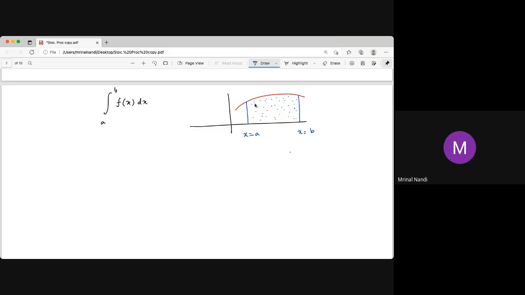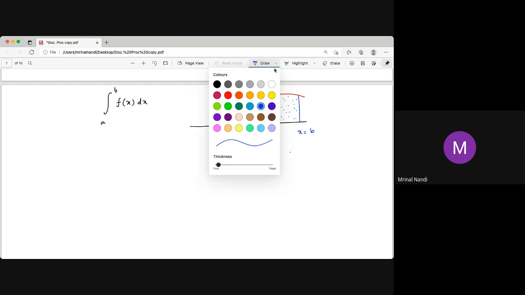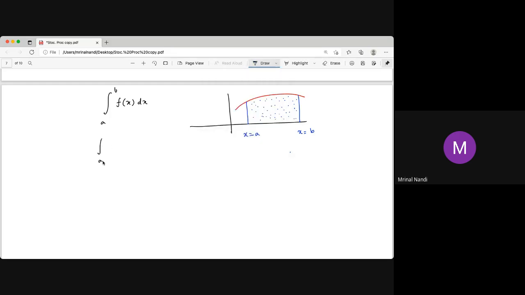Now the same question: what is the integration from a to a of f(x) dx? This is 0, because the area of a line segment is 0. We already proved that.